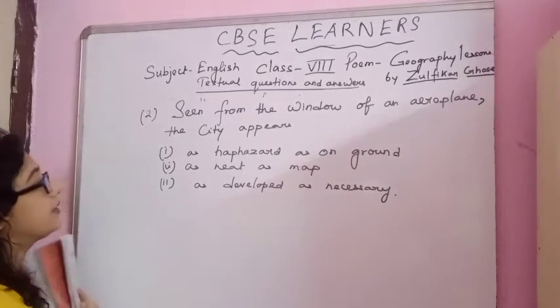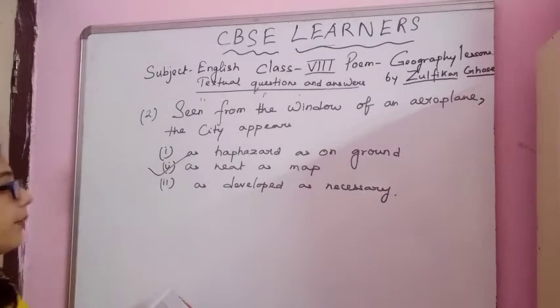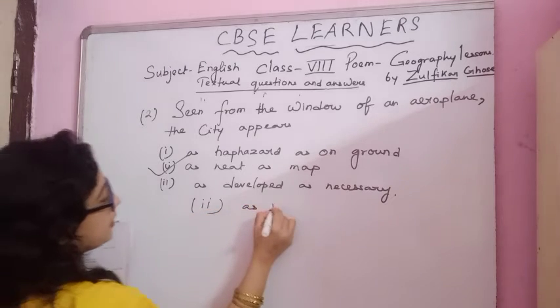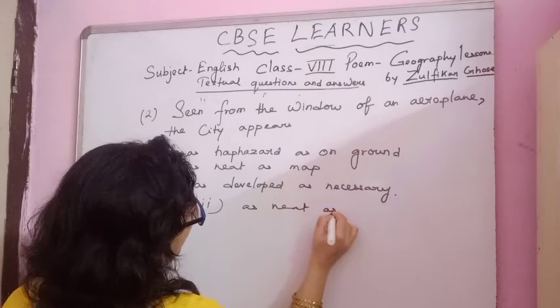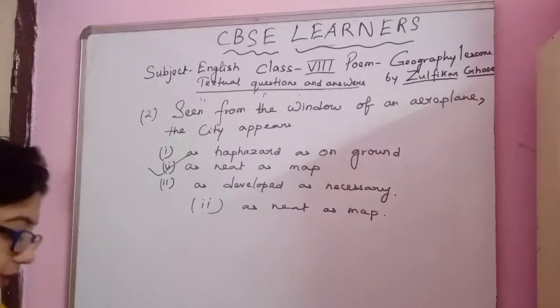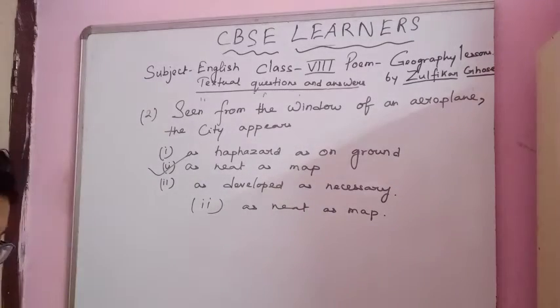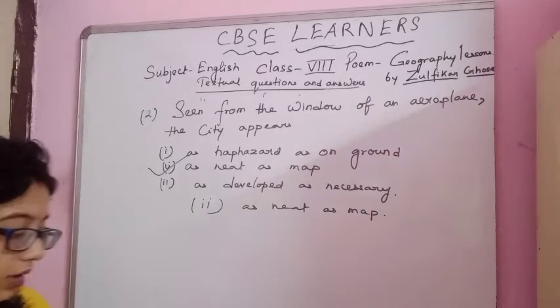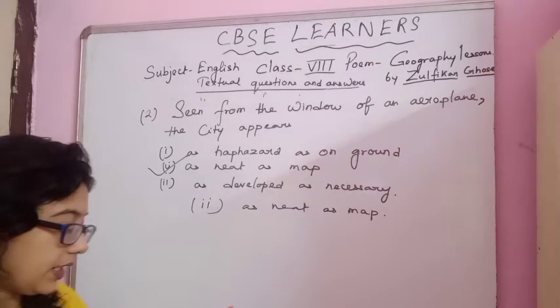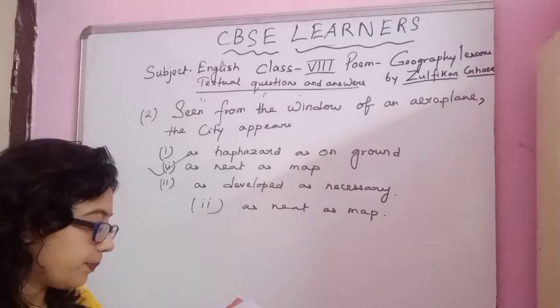So what will be the answer? As neat as map. Okay, number 2, as neat as map. Why? Because the poet has given the reason that what on ground had looked haphazard, unplanned, without style, there seems an inevitability about what on ground.